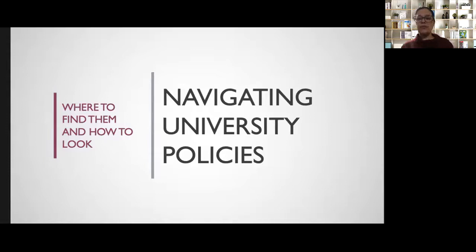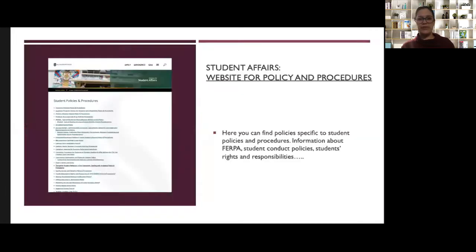Now, there are a couple of ways you can go about finding these policies. They're not always intuitive to find, and unfortunately, they're not all listed in one specific place. So I'm going to give you 3 different suggestions for where to find them. The first is the Division of Student Affairs. So on their website, there's a link for student policies and procedures. So I'll just go there. If you click on this underline, it will take you to the website.